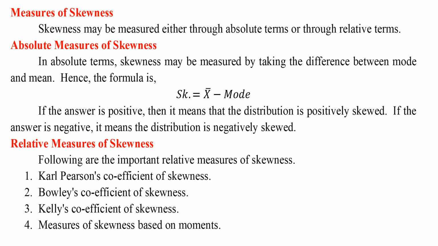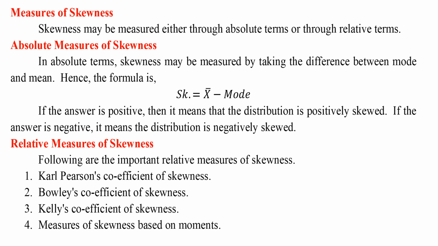Measures of skewness. Skewness may be measured either through absolute terms or through relative terms. Absolute measures of skewness. In absolute terms, skewness may be measured by taking the difference between mode and mean. Hence, the formula is presented here. If the answer is positive, then the distribution is positively skewed. If the answer is negative, the distribution is negatively skewed.